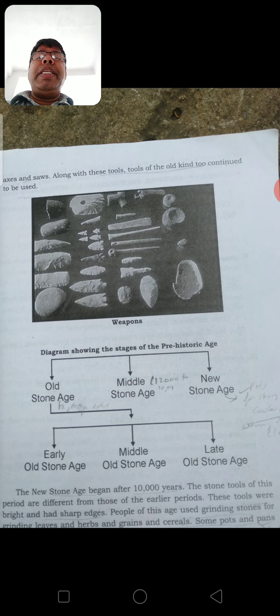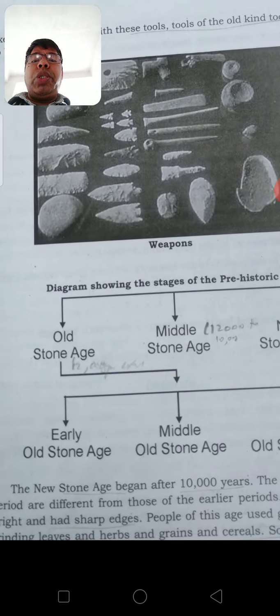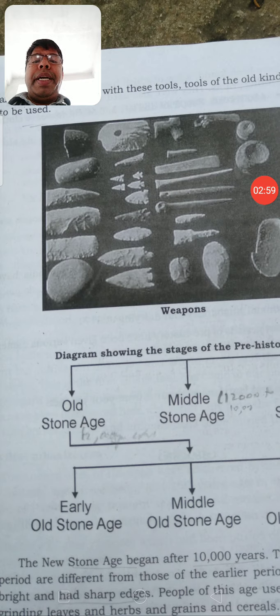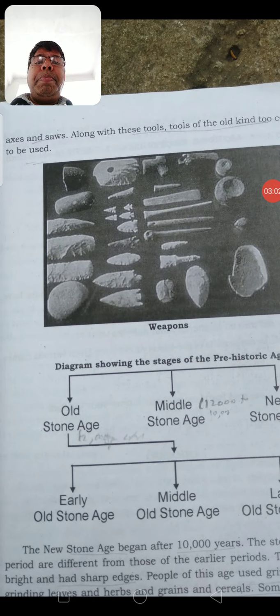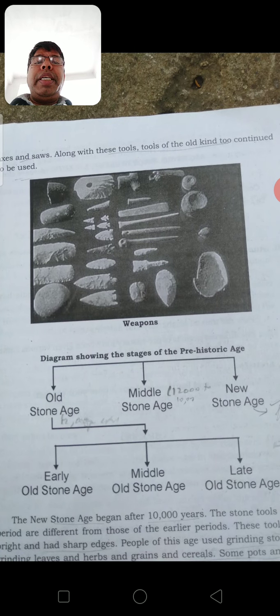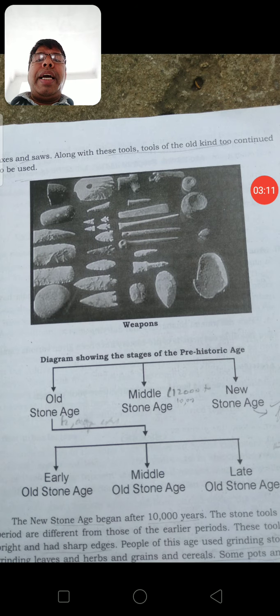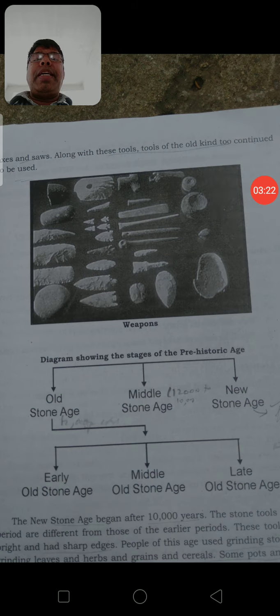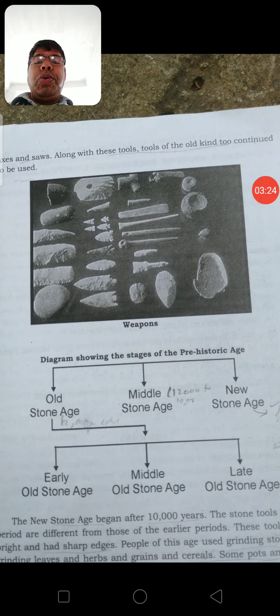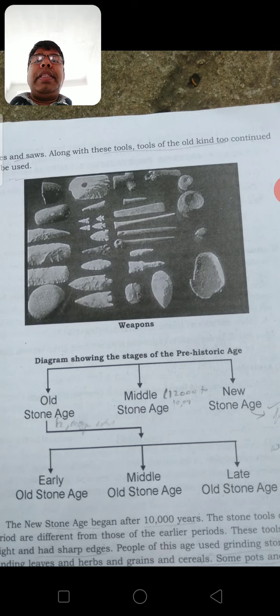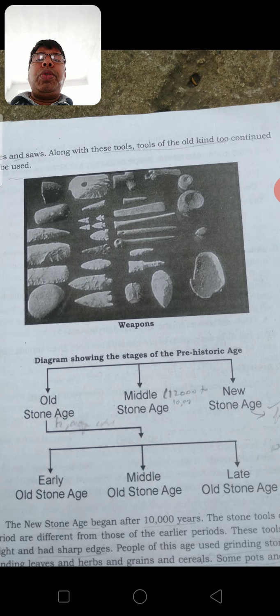Therefore, the period of prehistoric man is called the Old Stone Age. This period is called the Old Stone Age because they didn't know the use of iron, bronze, or any other material like us. They were lagging behind. Therefore, the age of the prehistoric man is called the Old Stone Age, Stone Age, because mainly the things made out of stone were used by them.